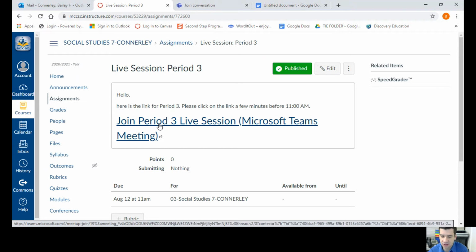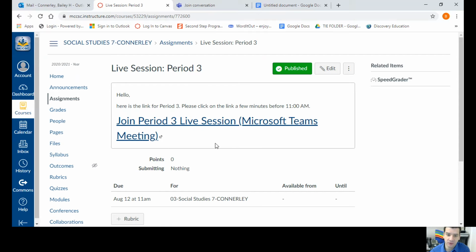And remember, I do expect you to click on the link a little bit before. When you do click on the link, you're expected to have your microphones turned off, and you're expected to have your cameras turned on. I do ask that your cameras are indeed on during this time. That is kind of the goal there, and the expectation I have.